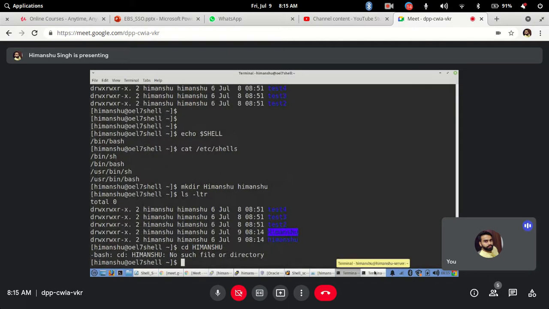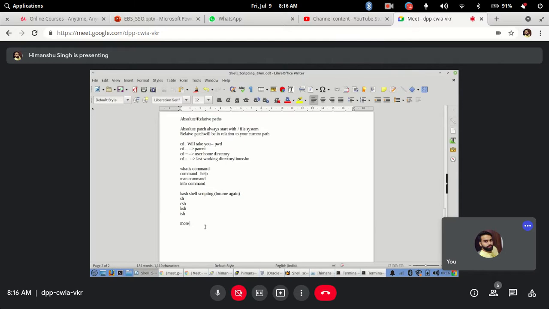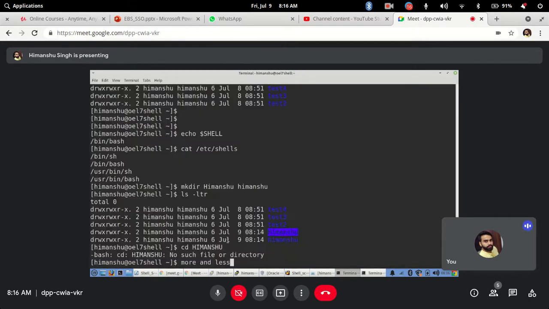So in those scenarios, there are two commands: more, and the other command is known as less. I will write it here. More, and the other command is less. What they do is display the content of a file page wise. It will not open the whole file at the same time, but will open the file page by page. But we will see that less is more effective than the more command.